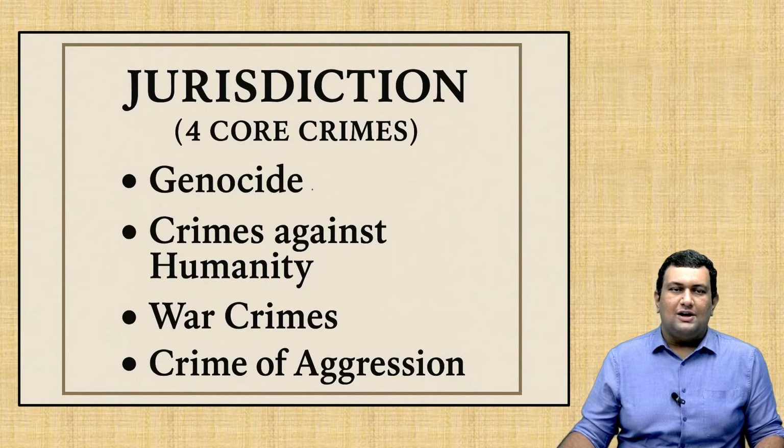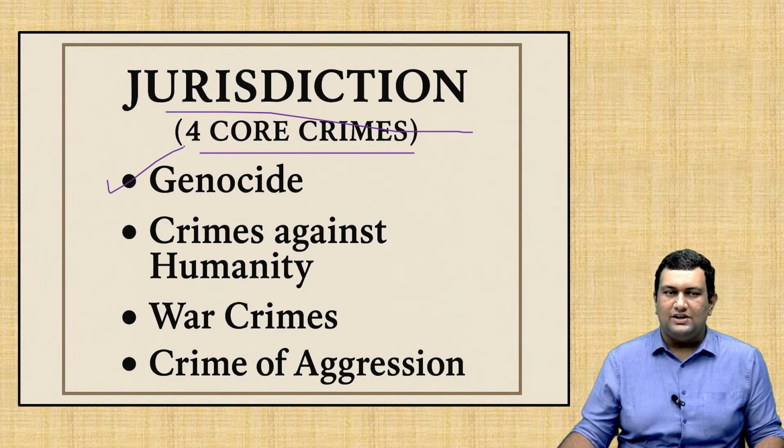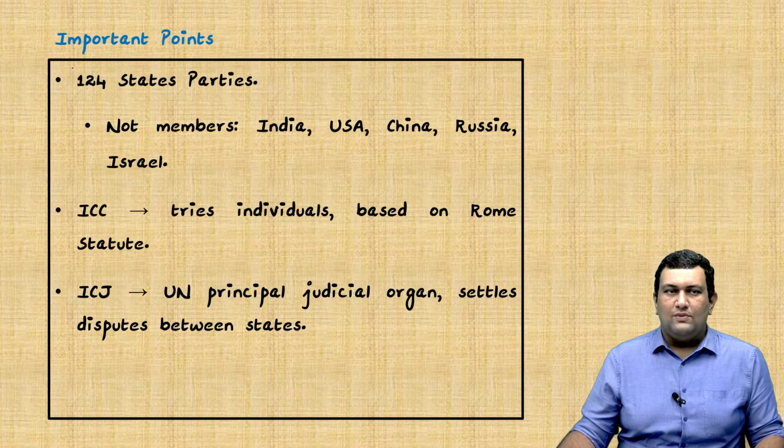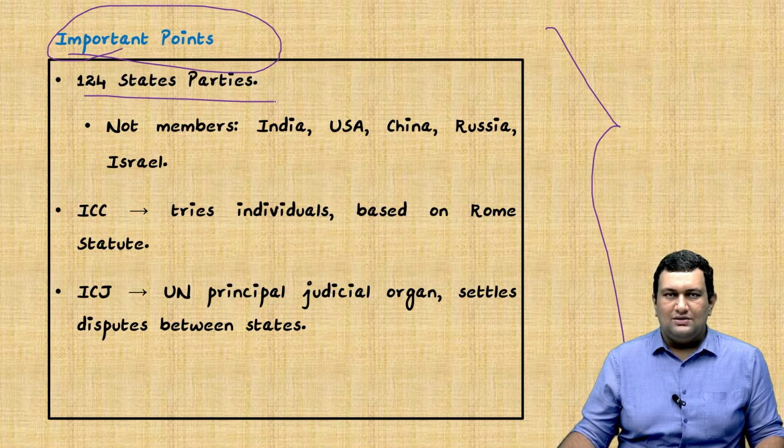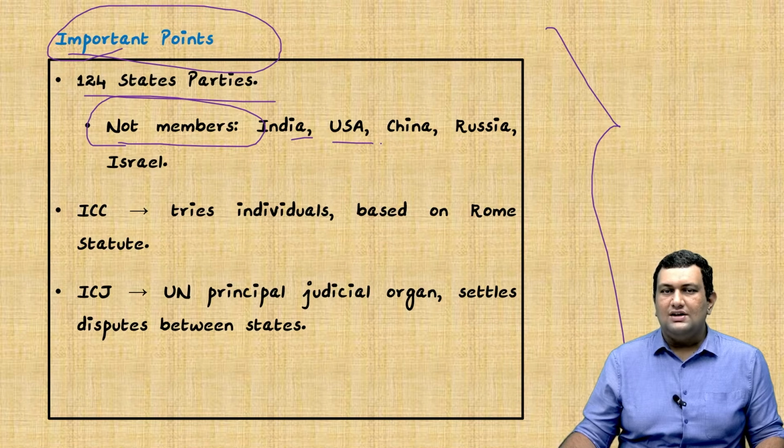So we will see the types of jurisdiction it has. It has 4 core crimes under it. First one is genocide. Second one is crimes against humanity. Third one is war crimes, and fourth one is crime of aggression. These are the important points regarding it. These can be directly useful for questions when asked in prelims. So there are almost 124 state parties to it, but those which are not members include India, USA, China, Russia, and also Israel.